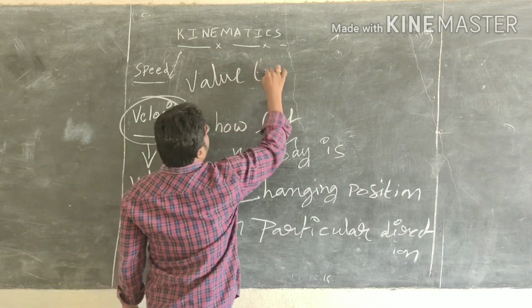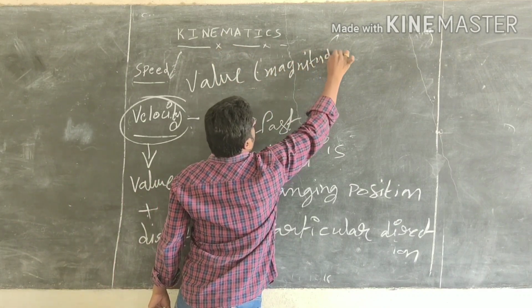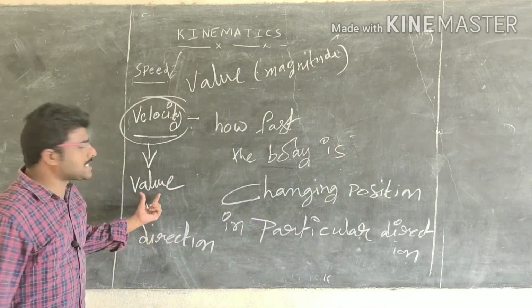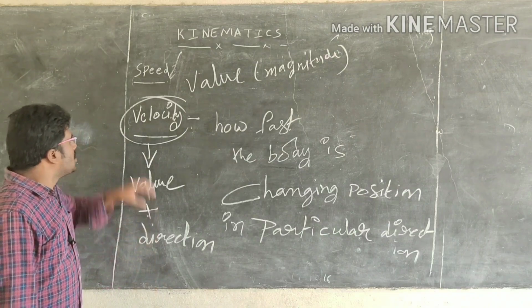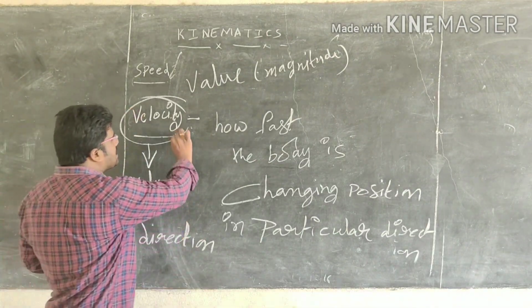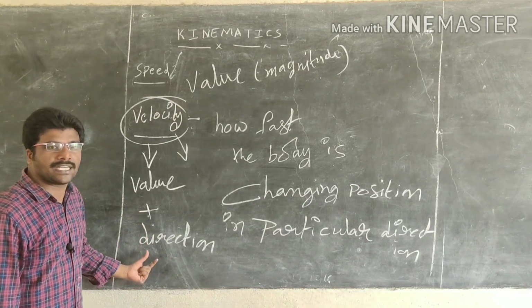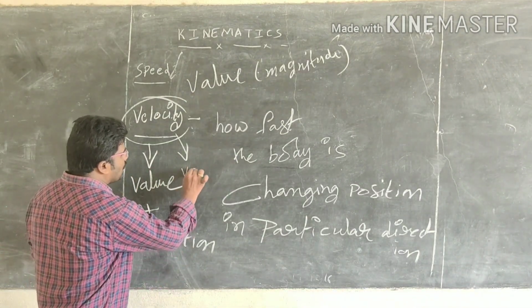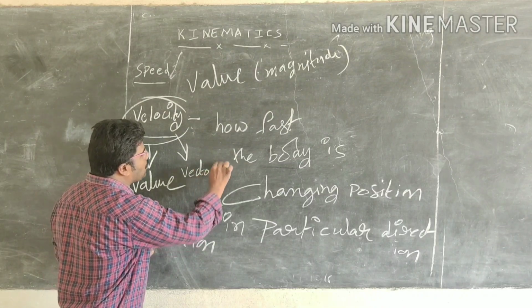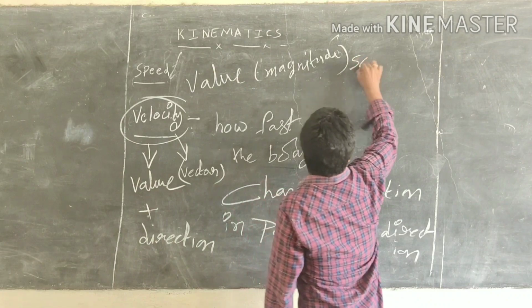Value means magnitude, only magnitude. Here it gives value, that means magnitude plus direction. So velocity is a physical quantity having magnitude and direction, known as a vector. So velocity is a vector quantity and speed is a scalar quantity.